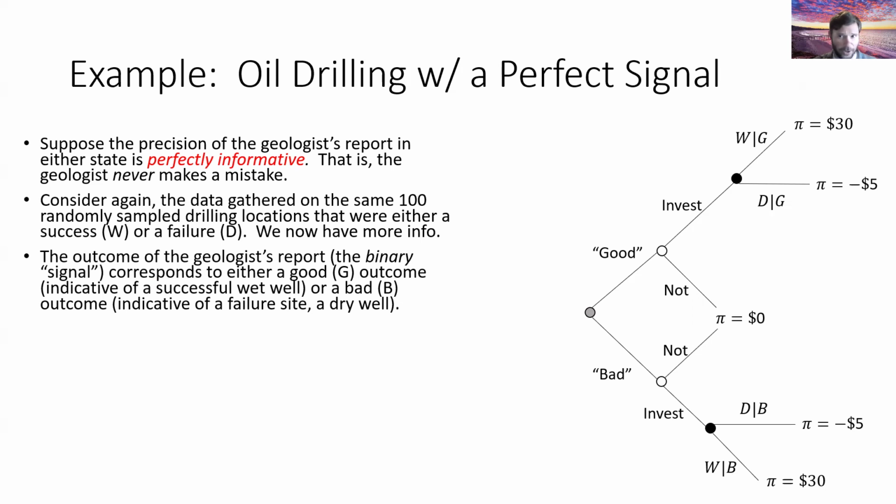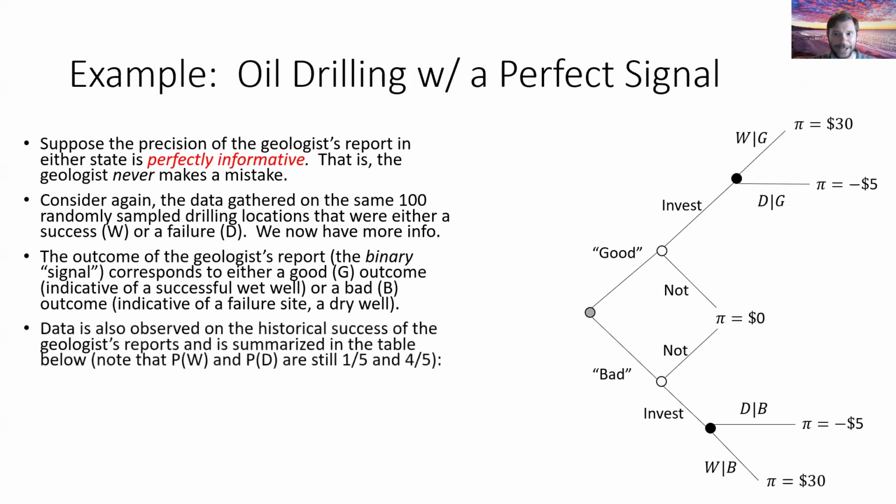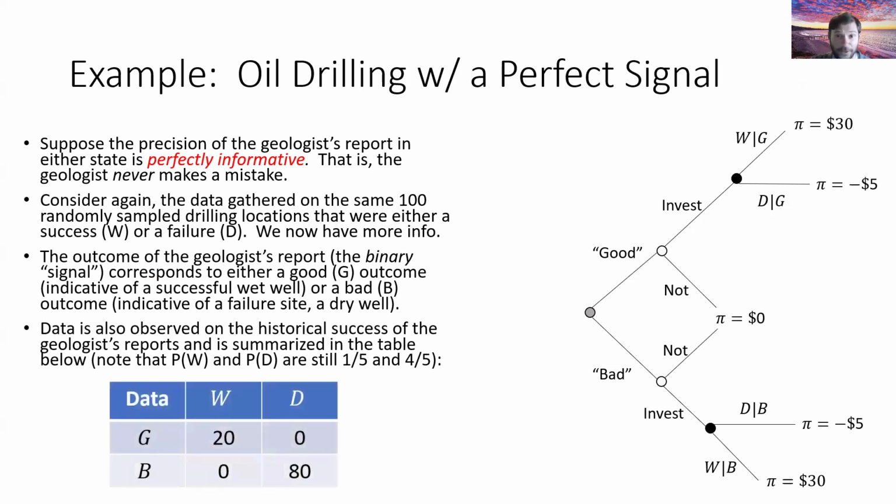Okay, so I want to be clear here. I'm going to show you some slightly different data, but the data has the same fundamental uncertainty as determined by nature, in that out of the last 100 drill sites, 20 of them wound up being successes, 80 of them wound up being failures. The difference now is we have another row in this table to think about, and that row corresponds to whether or not the geologist had given us a good signal or a bad signal.